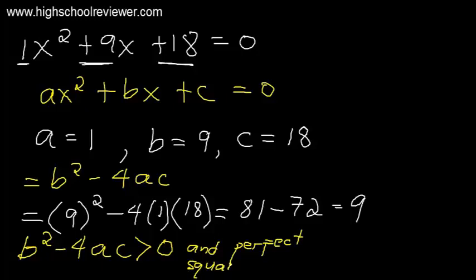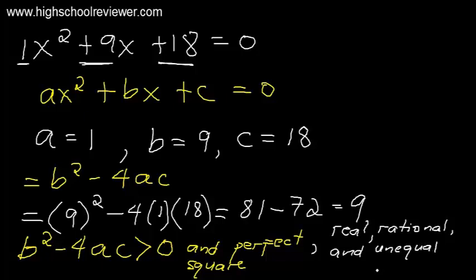Since this is greater than 0 and a perfect square, the nature of the roots, they are real, rational, and unequal. Again, our discriminant, or b squared minus 4ac, is greater than 0 and a perfect square. 9 is a perfect square. So the nature of the roots, they are real, rational, and unequal. These are our final answers.